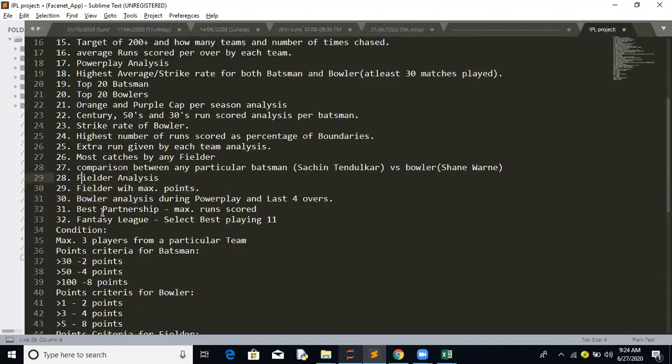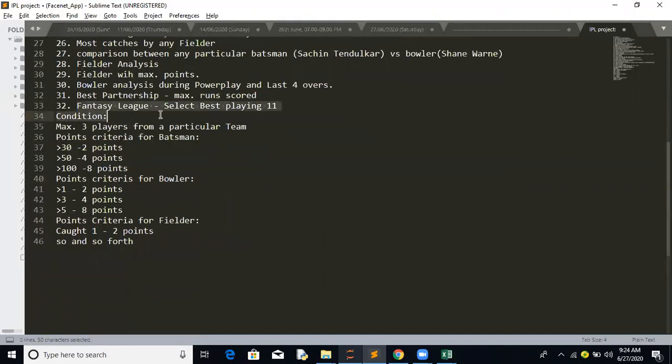Basically, all this we are planning to do for the fantasy league, which is like Dream 11. Again, there is an algorithm which fantasy leagues use in order to give points for this.